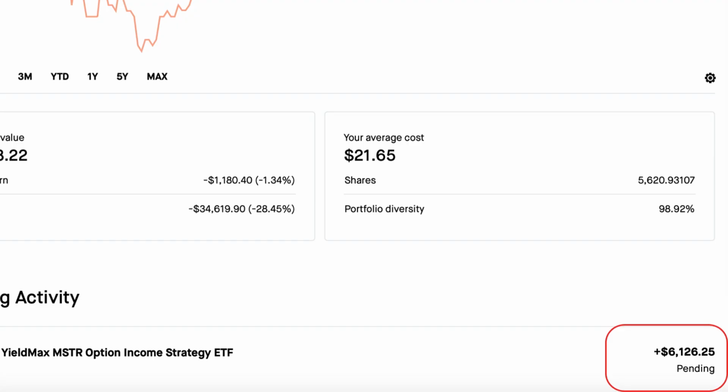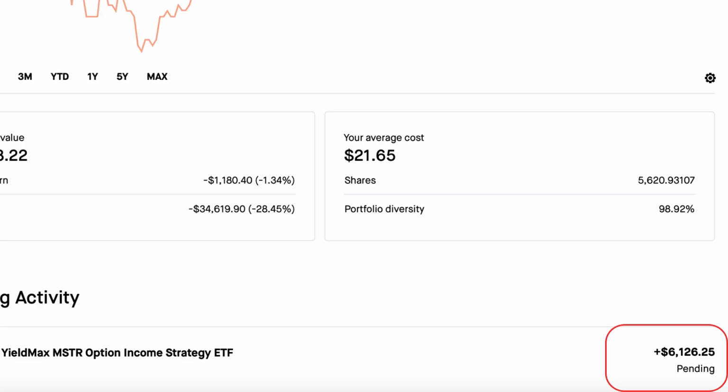I'm pleased because MSTY paid dividends on August 29th. I could not be happier with the amount that they paid. As you can see, they paid me $6,126.25, and that is for my 5,620.93107 shares of MSTY. I am down a lot, so 28.45% and $34,619.90. But that's okay because I am happy that I got paid by MSTY so I can buy Bitcoin and